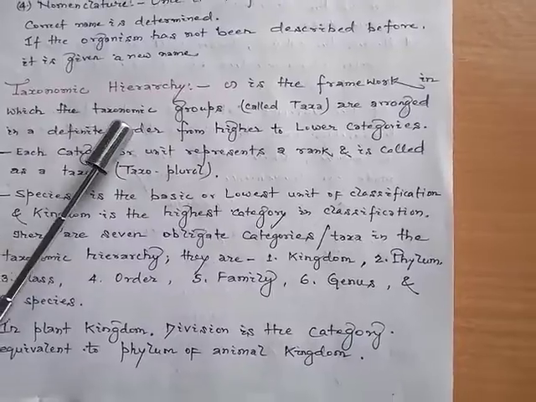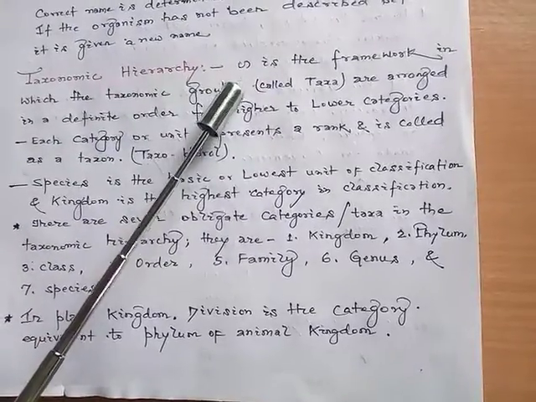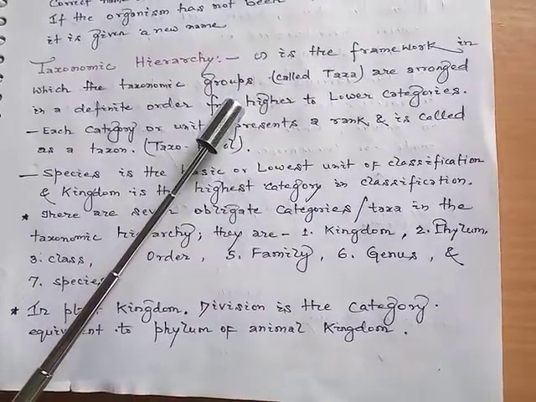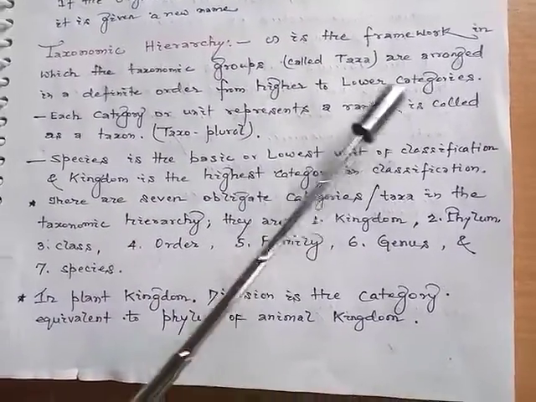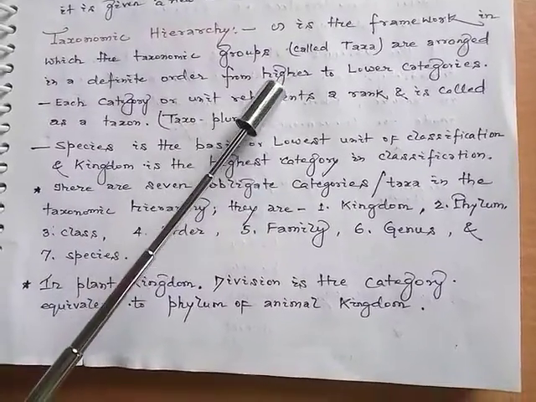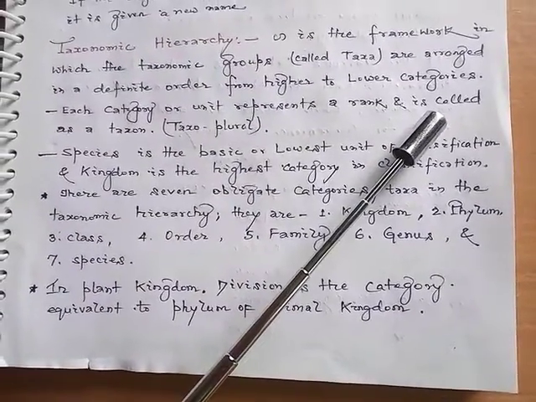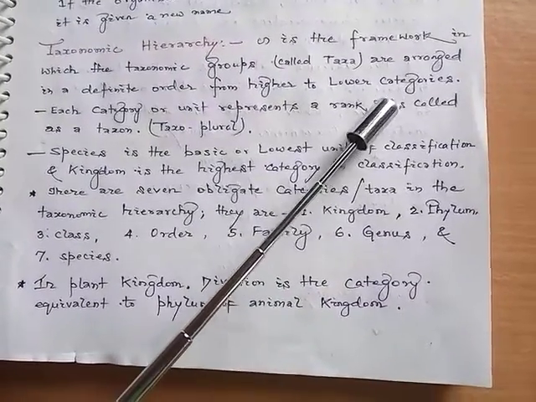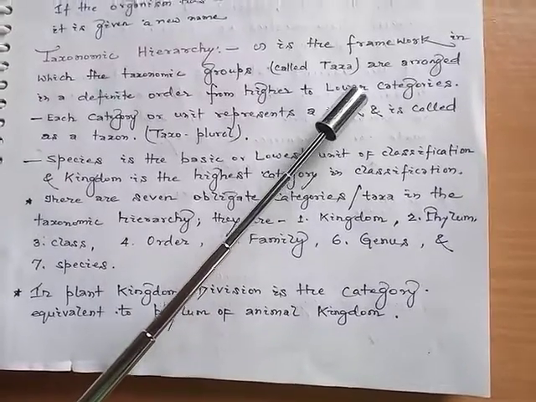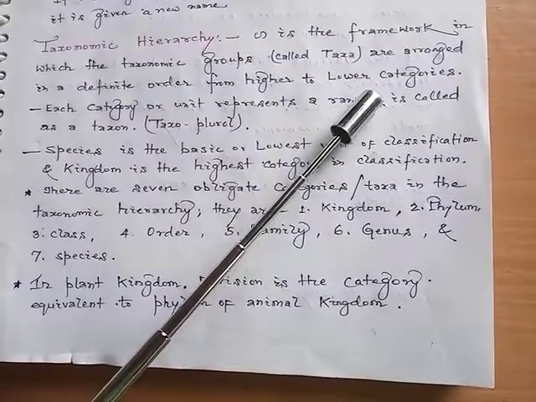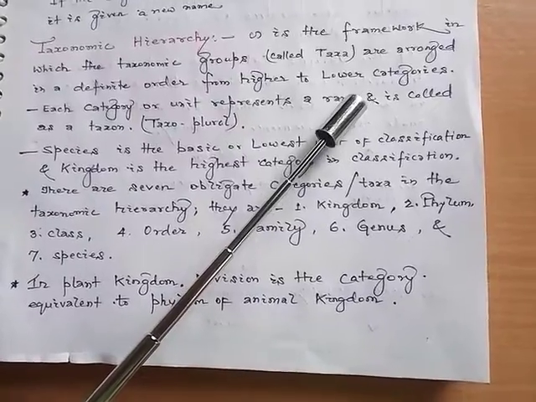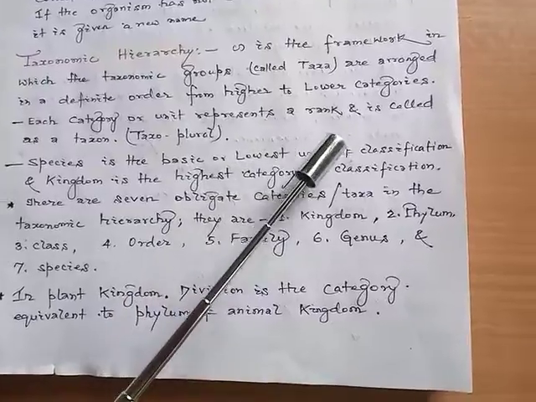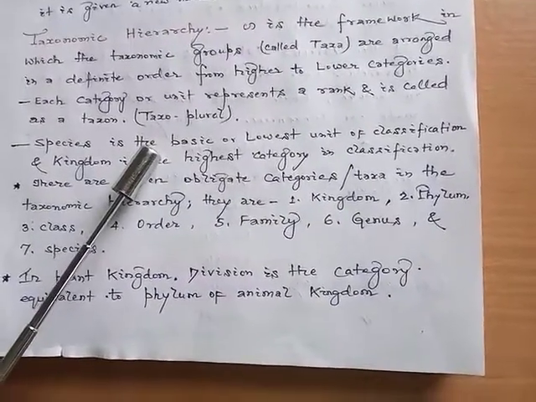So, we'll discuss the taxonomic hierarchy. Taxonomic hierarchy is the framework in which the taxonomic groups, which are called taxa, are arranged in a definite order from higher to lower categories, and each category or unit represents a rank and is called a taxon.